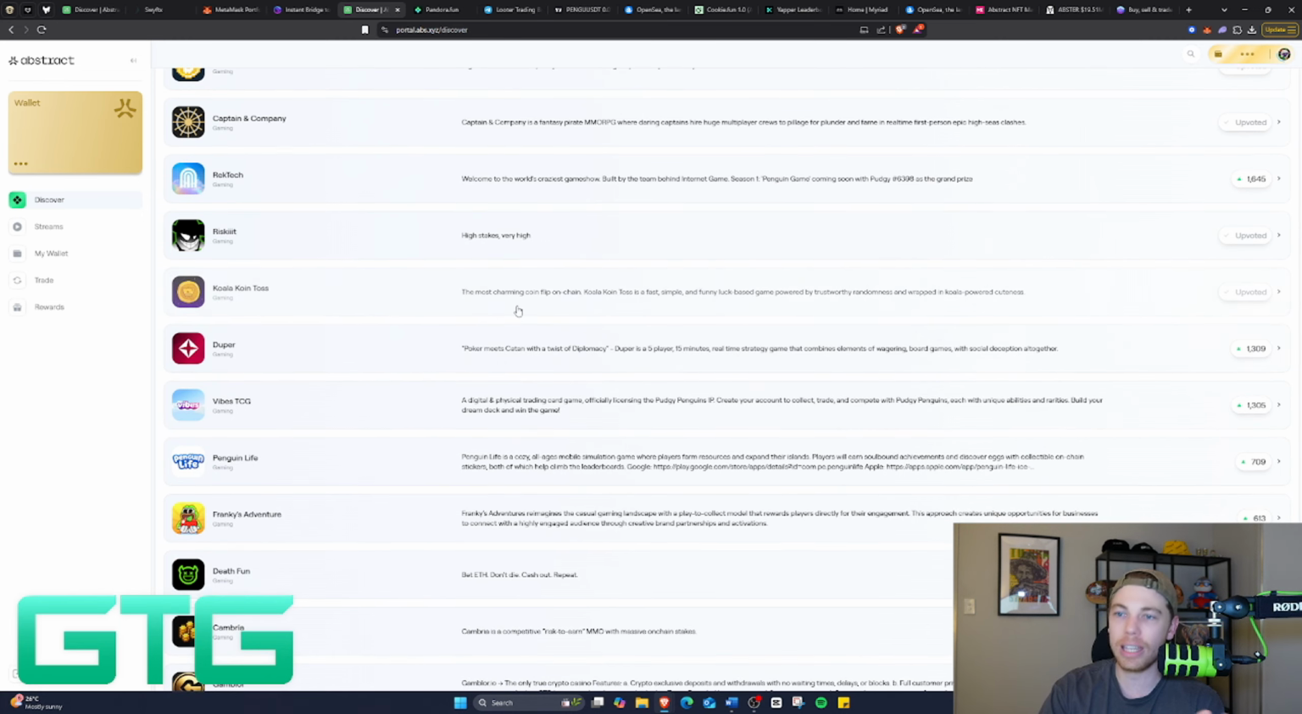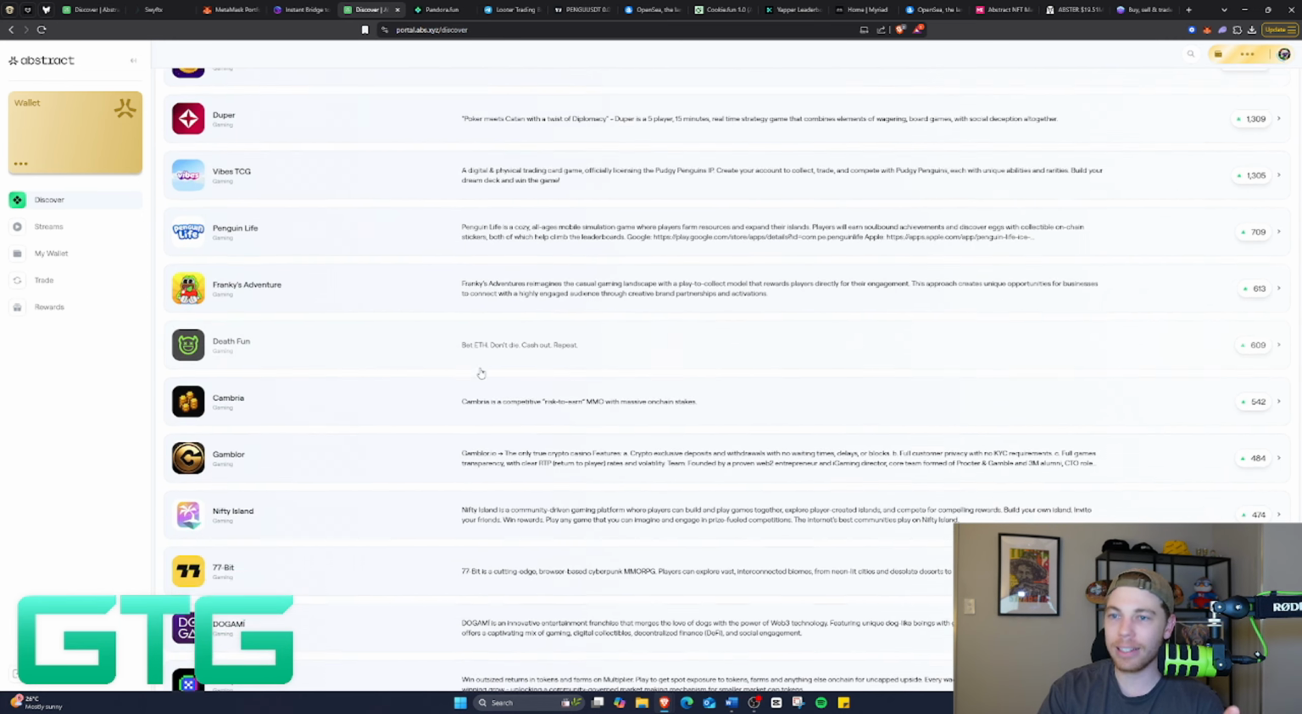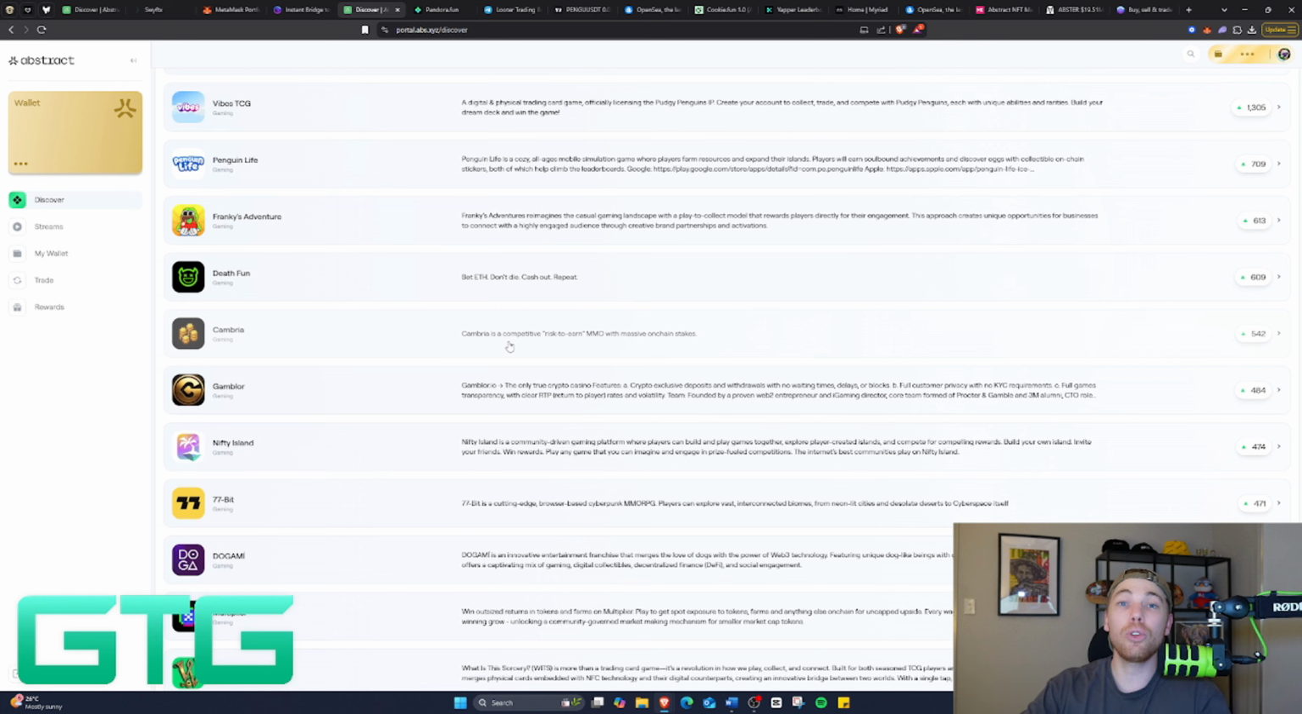Koala Coin Toss is a gambling game. Okay, Death.Fun is a gambling game. Cambria went absolutely giga viral for how fun it was. One person earned over $70,000 in the space of a few weeks by playing their game. I earned $40 by playing their game, guys. Literally jumped in for a couple hours and played that.